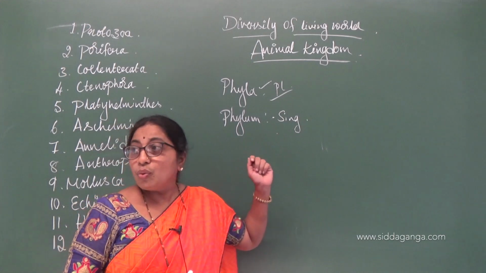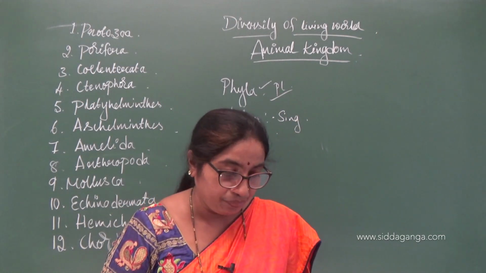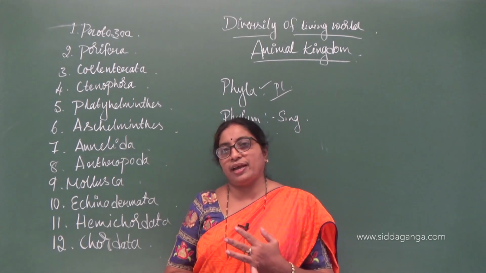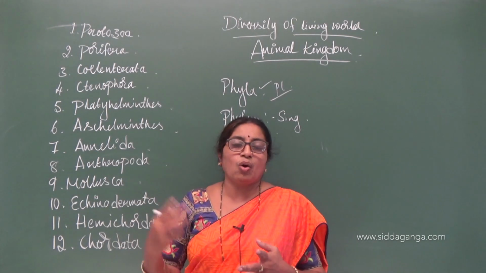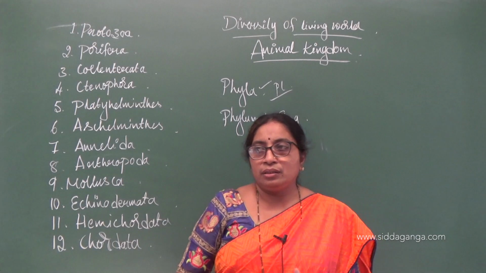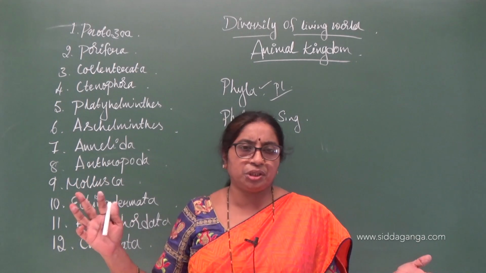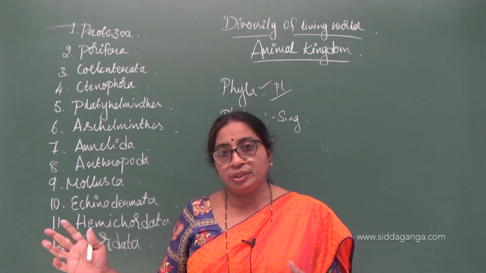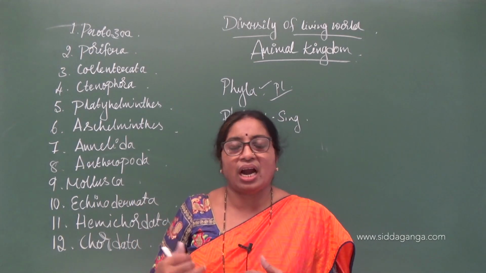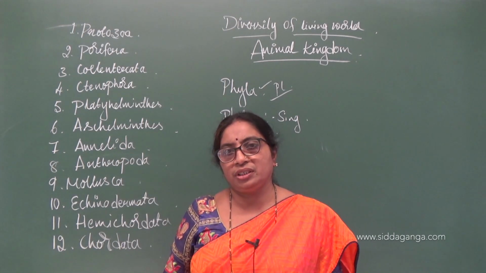Now, on what basis has this animal kingdom been classified? Why is there a need of classification? Question 1 is why there is a need of classification. Second is on what basis this sort of classification has been done. See, there are huge varieties of animals, as I have already told you. Birds, fishes, human beings, blue whales, elephants, camels, so many animals are there. Where should we start our study from? Whether we should study ants first or elephants first, this is the question.